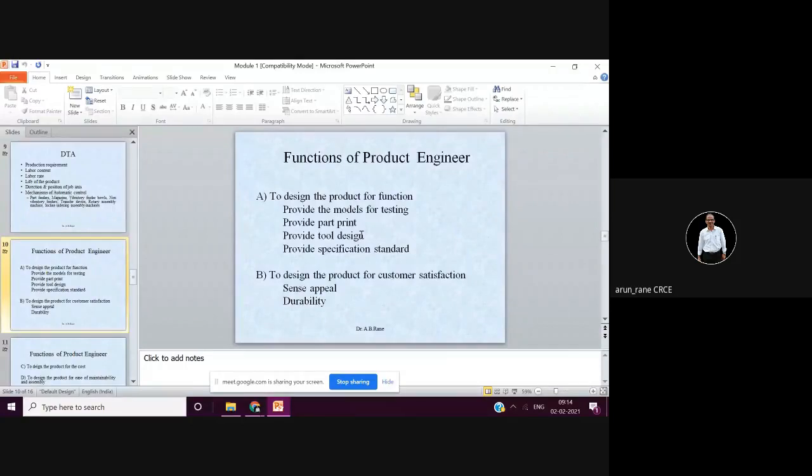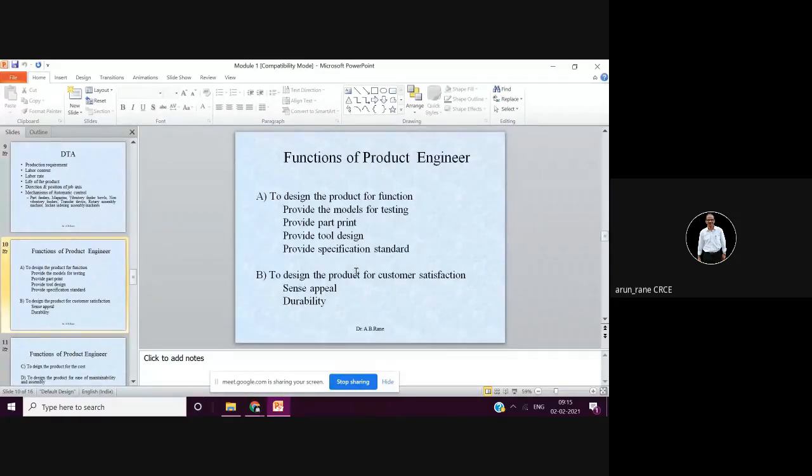So if there are any leakages, you will come to know. For that, you have to have a testing rig or testing facility, which includes your power pack, air or water or whatever it is. Sometimes soap solutions, all those things. So all these testing procedures have to be made very clear on the part print.